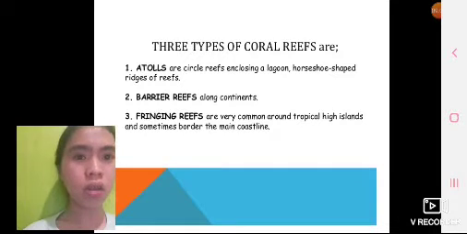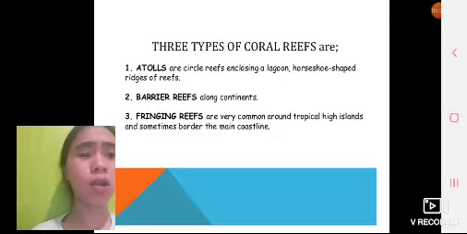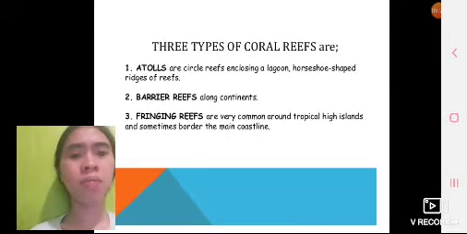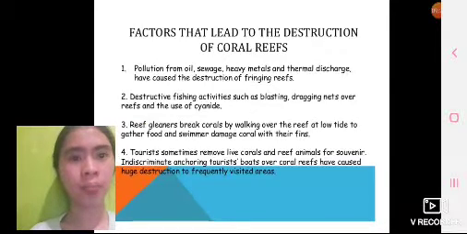There are three types of coral reefs. First is atoll, second is barrier reef, and third is fringing reef. Atoll refers to a reef including a lagoon, with horseshoe-shaped regions of reefs. Barrier reef is a long reef along a continent. Fringing reefs are very common around tropical high islands and sometimes border the main coastline.